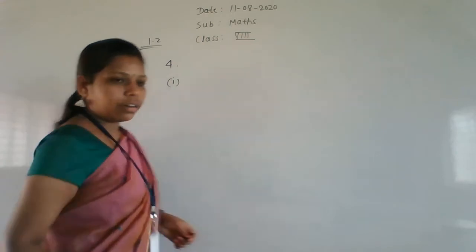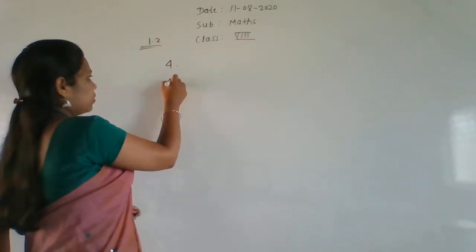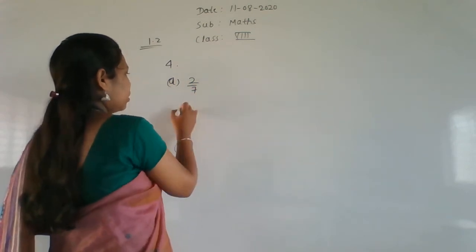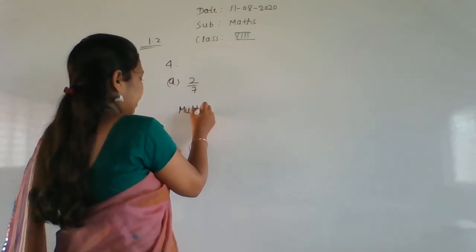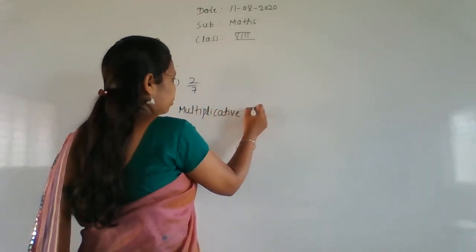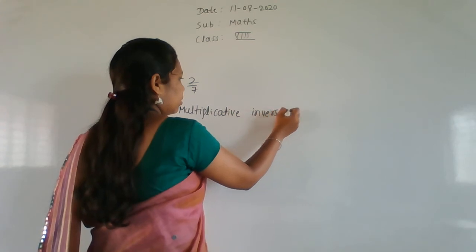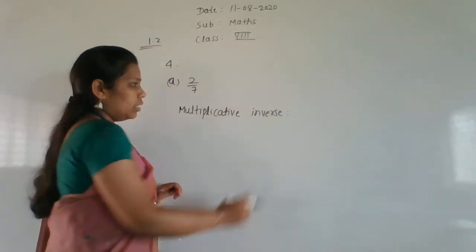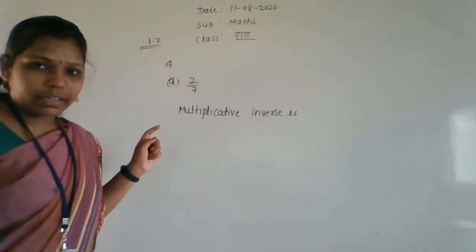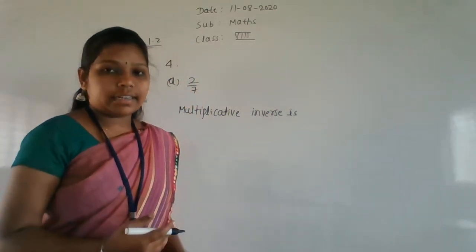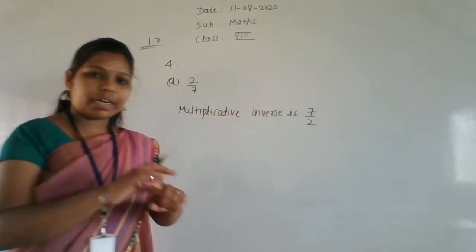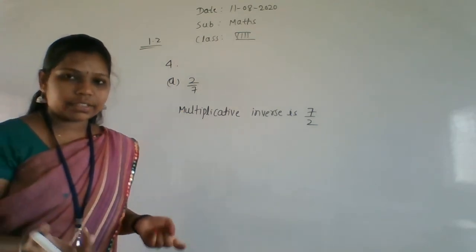In the first, they have given A, that is 2 by 7. What is the multiplicative inverse here? You have to write like this: multiplicative inverse is 7 by 2. They have given 2 by 7. What is the multiplicative inverse? It is nothing but 7 by 2. You have to exchange the numerator and denominator value. Only that is the thing here.